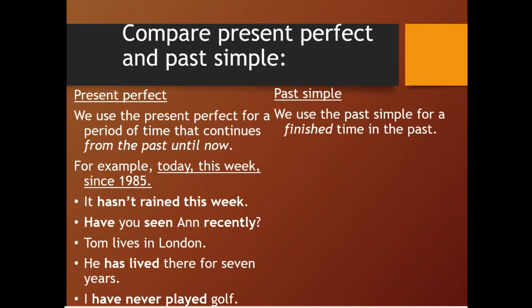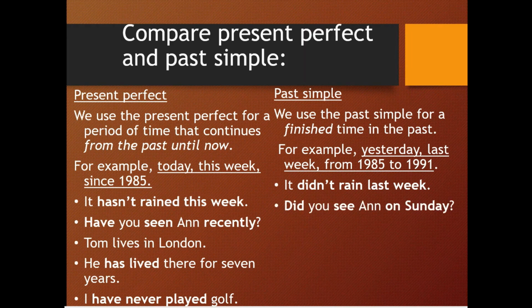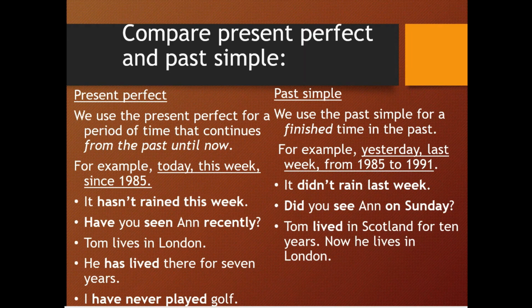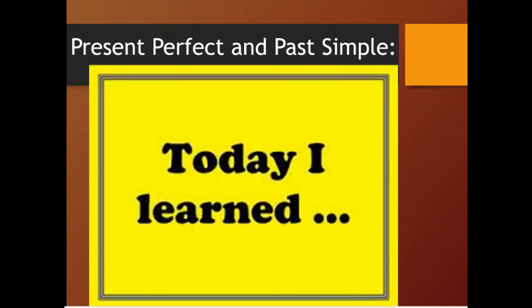Past simple. We use the past simple for a finished time in the past, for instance, yesterday, last week, from 1985 to 1991. It didn't rain last week. Did you see Anne on Sunday? They've been highlighted for you. Tom lived in Scotland for 10 years, now he lives in London. I didn't play golf when I was on holiday last summer.